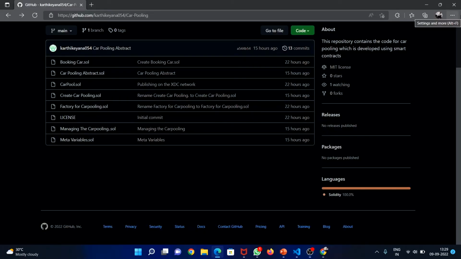So hello all, we are going to discuss our model, peer-to-peer carpooling. These are the files. Now we discuss how to book a car, how to create a carpooling system, the factory for carpooling and managing the carpooling. Then we can discuss the meta variables. Now let's discuss them one by one briefly.